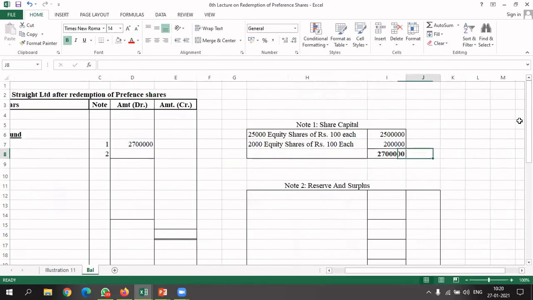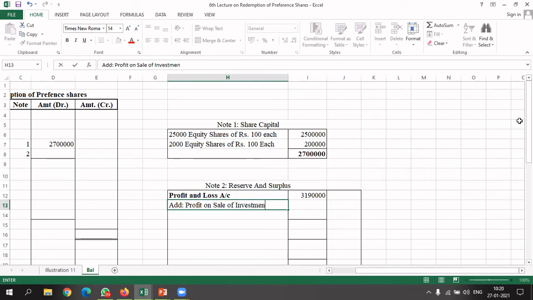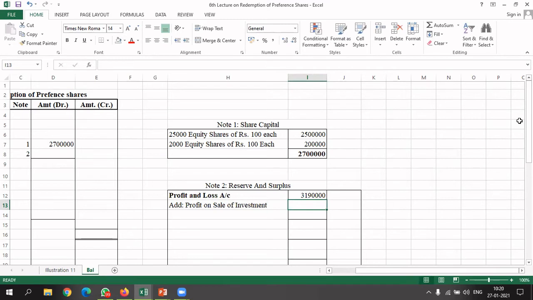Now coming to reserves and surpluses. In reserves and surpluses we have profit and loss, general reserve, dividend equalization reserve, and we are going to add one more thing that we have got during the process. Let's first of all write down the profit and loss account. Opening balance was 3,19,000. Okay, we got a profit. Add profit on sale of investment. How much was it?